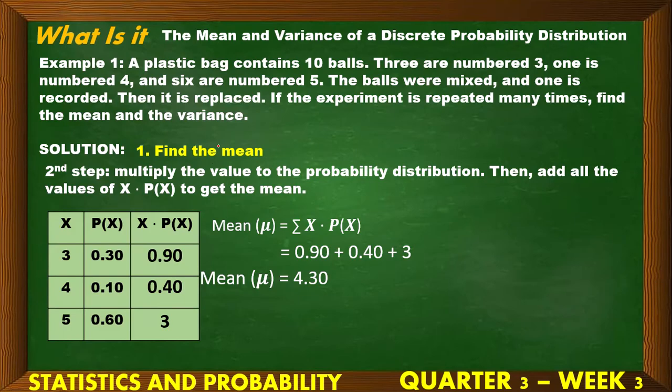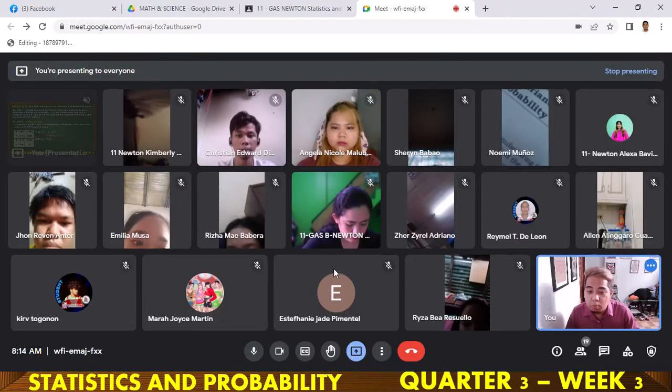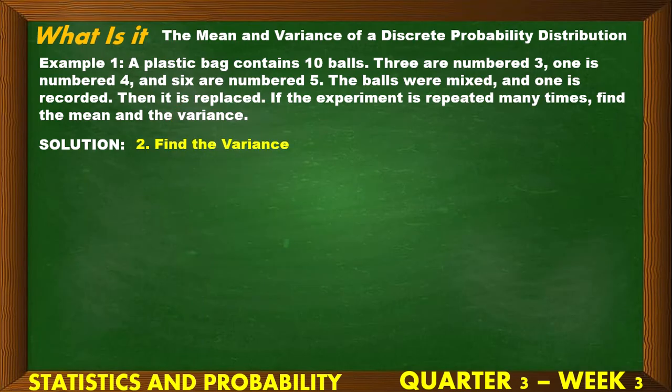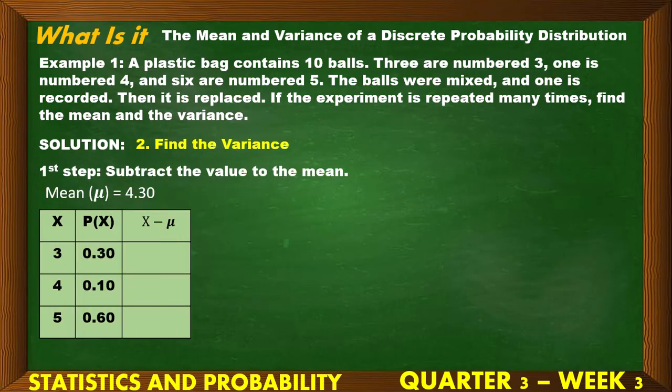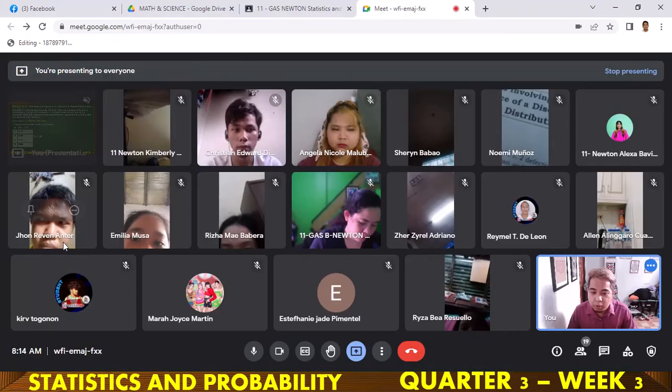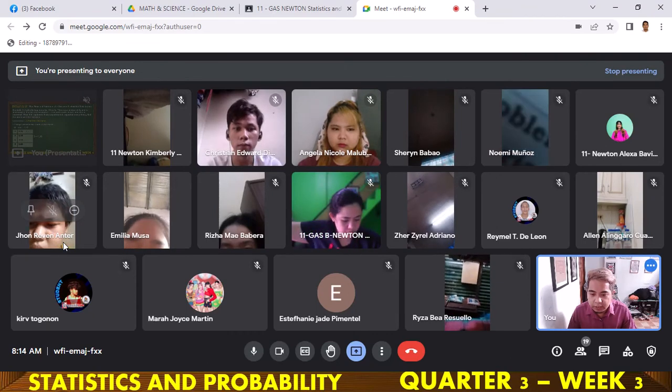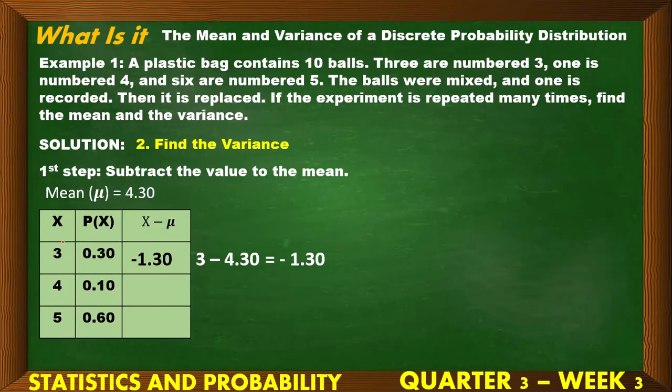So next, since we are also asked for the variance, let's continue, no? Meron tayong value ng mean which is 4.3. So, continue tayo sa variance. Doon muna tayo sa old way, yung ginagawa natin dati. So, the first part is to subtract, no? Isa-isa. Ima-minus na naman natin yung 4.3 isa-isa dito sa value ng ating random variable x. So, the first one is 3 minus 4.3. What's the answer? Negative 1.3. Correct. Next.